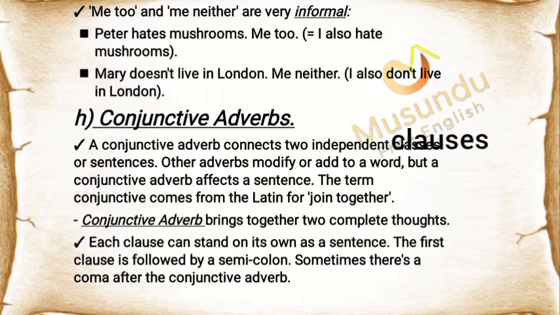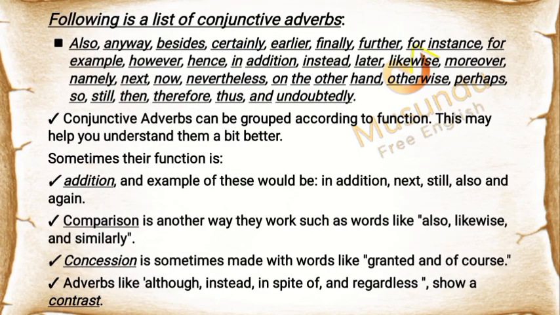The first clause is followed by a semicolon. Sometimes there's a comma after the conjunctive adverb. Following is a list of conjunctive adverbs: also, anyway, besides, certainly, earlier, finally, further, for instance, for example, however, hence, in addition, instead, later, likewise, moreover, namely, next, now, nevertheless, on the other hand, otherwise, perhaps, so, still, then, therefore, thus, and undoubtedly.